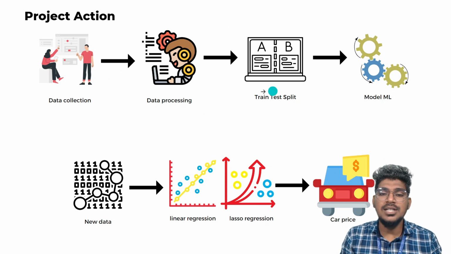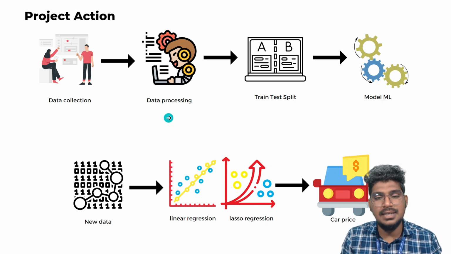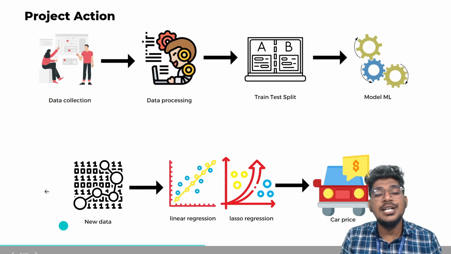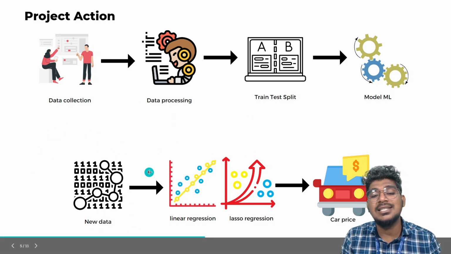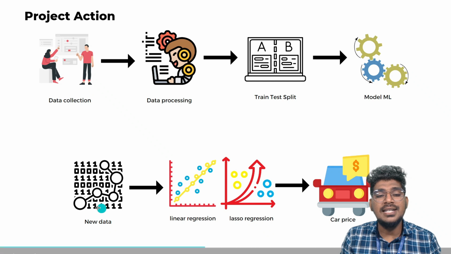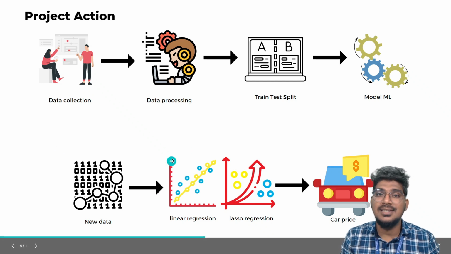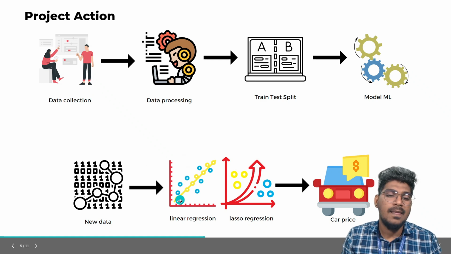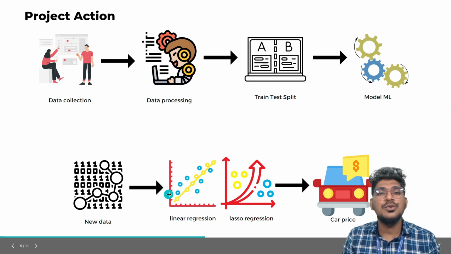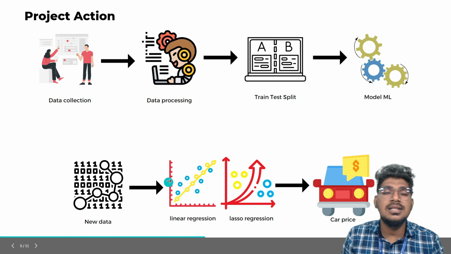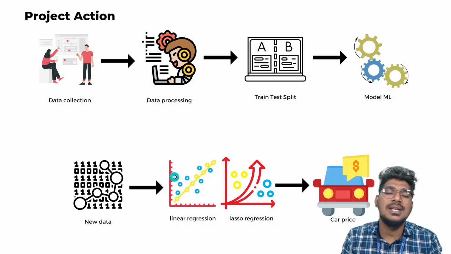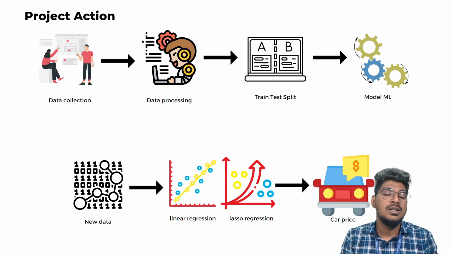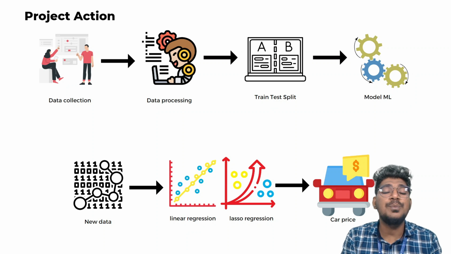Now, once the training process is completed, we need to feed new data to this particular system. That is very important actually. So this is a trained model here. We are using two different algorithms, the linear regression as well as the lasso regression. So these two algorithms can help with car price prediction.